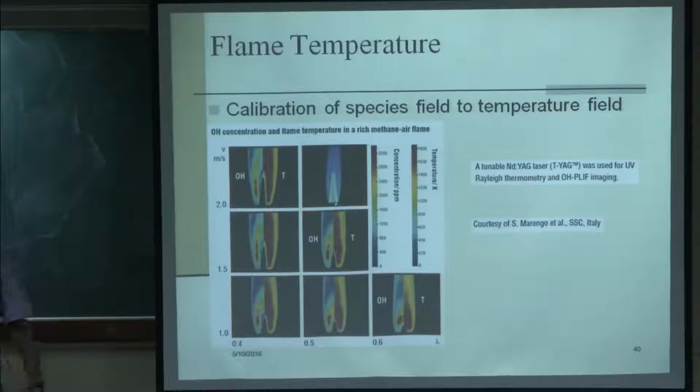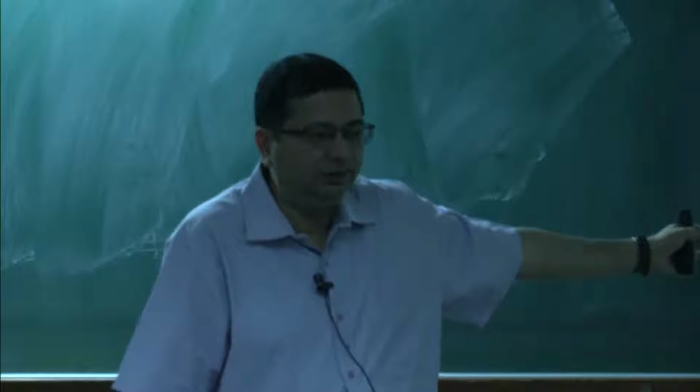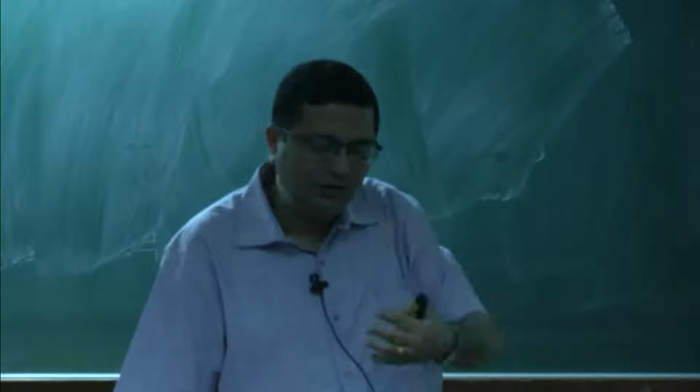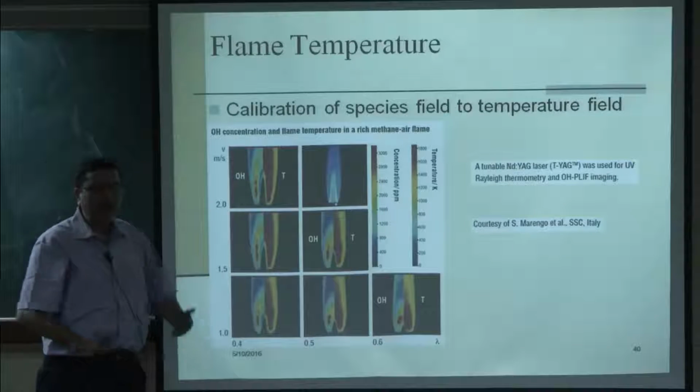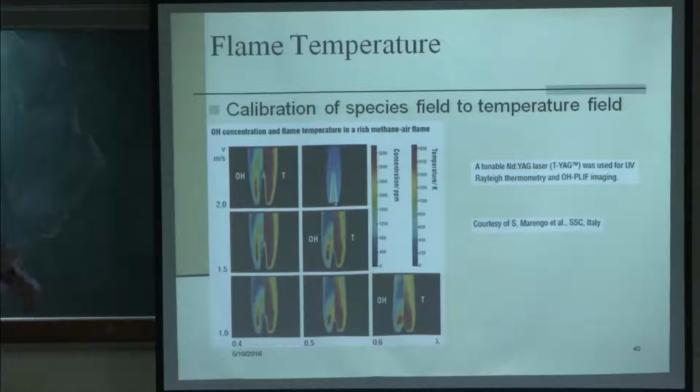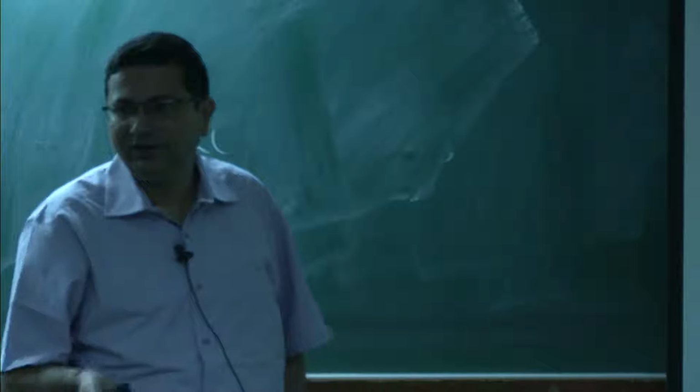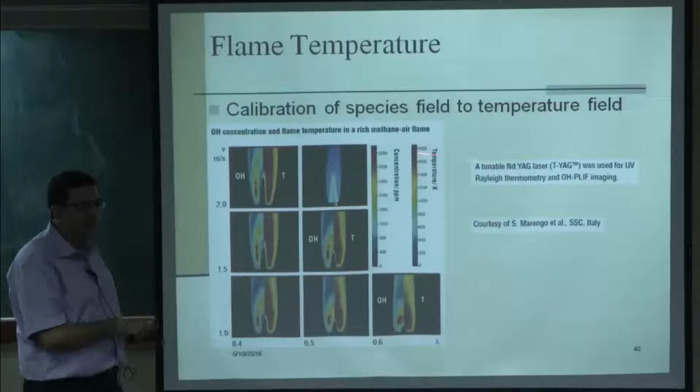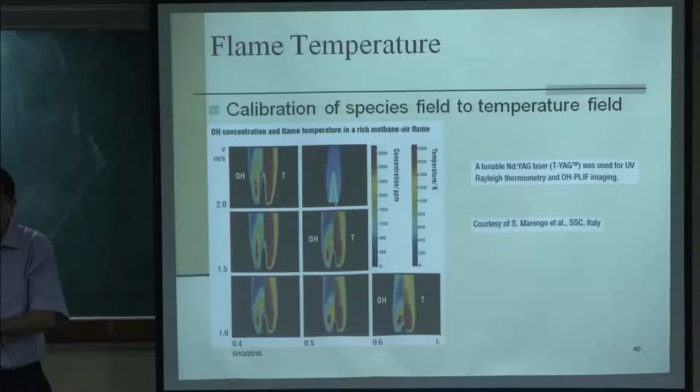Typically PLIF gives what you call a qualitative picture, because calibration of PLIF is very expensive. It is possible, people have tried that to get quantitative numbers, but qualitatively this is very good. Quantitatively, to get those numbers you have to match with, either you can take a measurement like this, or you can take point measurement of temperature using a probe and then correlate it, project it back. Those are possible, but it is more time consuming and expensive. Whereas qualitatively it is a very good thing, it gives the understanding of the physics. So, you can make modifications based on that information.